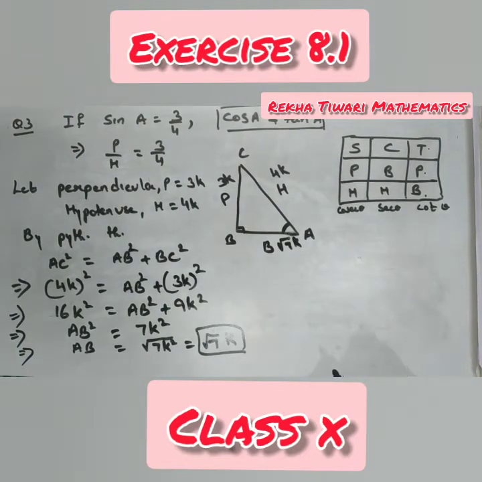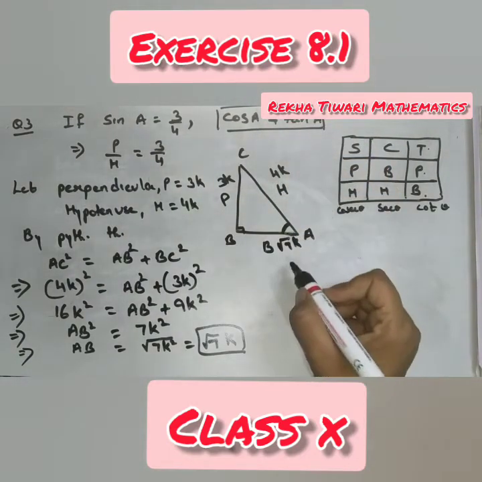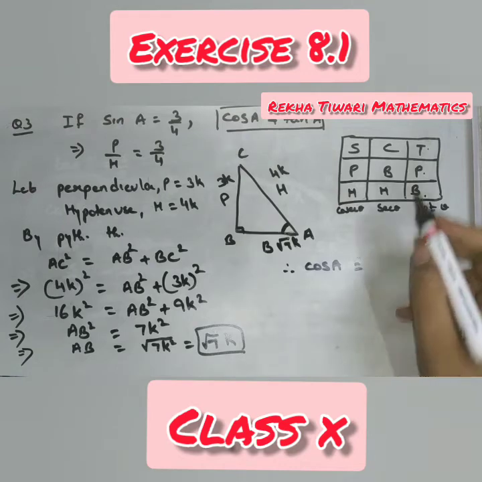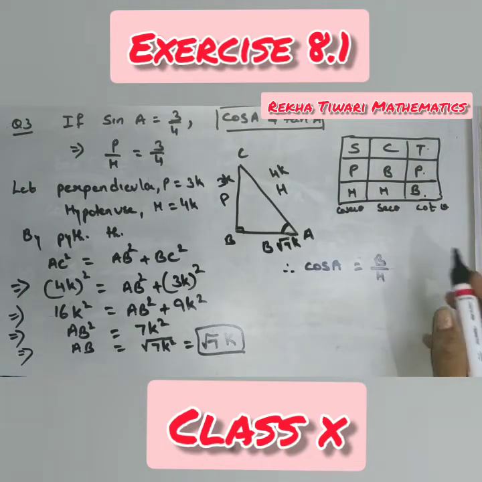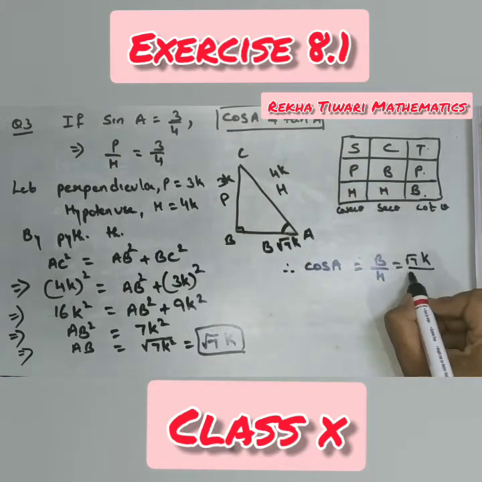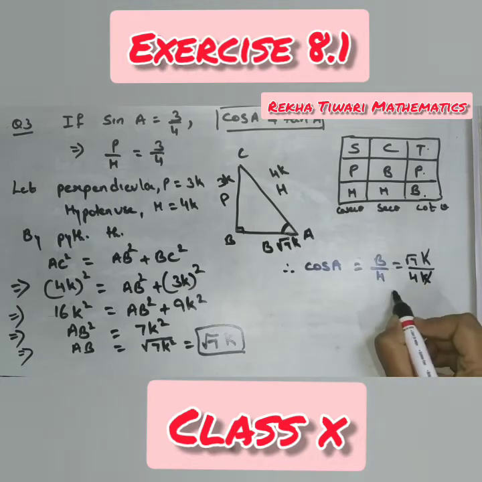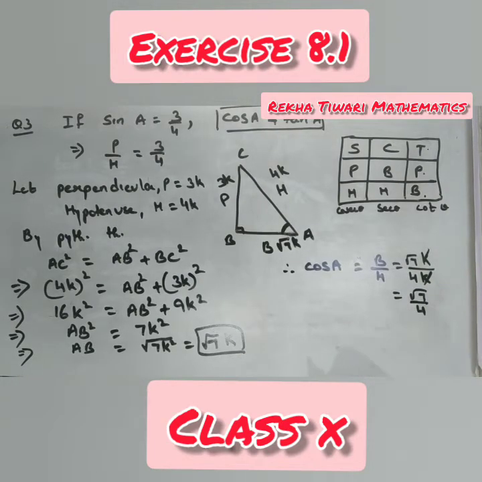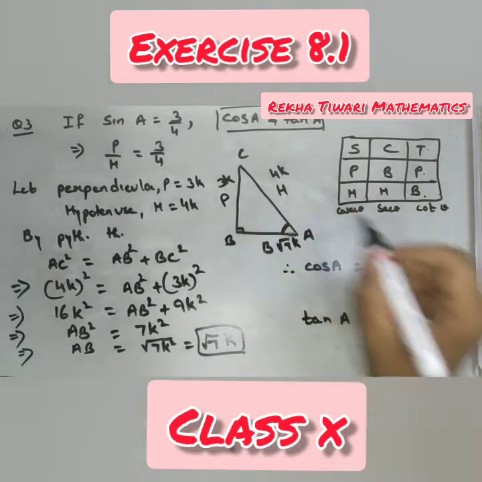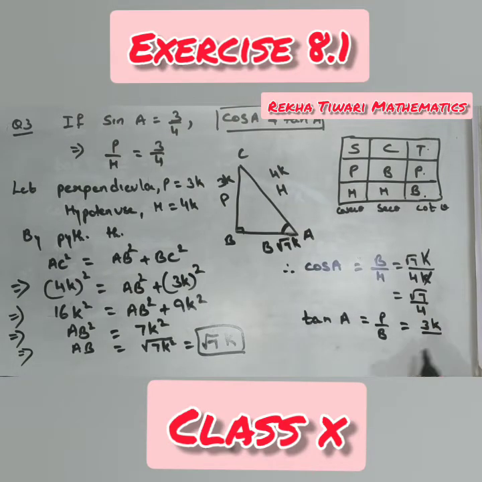Now it's very easy to find any of the ratio. What they have asked? They have asked cos A and tan A. Therefore, cos A, same angle they are talking about. So cos formula is B by H. How much is B? Root 7K. What about H? 4K. Cancel K from both the side. This is root 7 by 4. Tan A. Tan A is what? What is the formula? P by B. What is the perpendicular? 3K. And base root 7K.